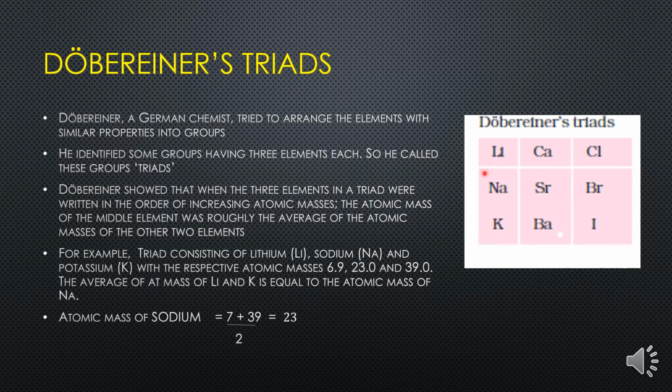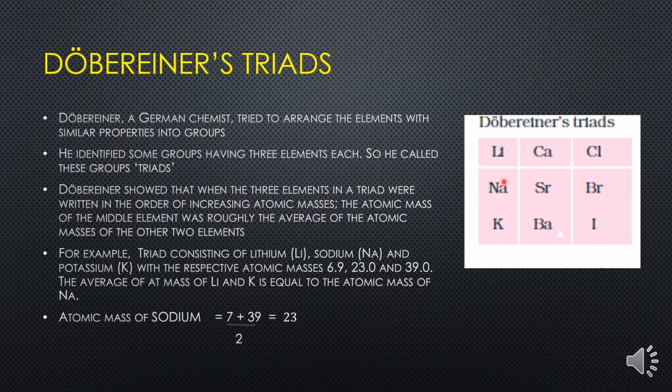And the condition is that all 3 elements present in a triad should be arranged according to their increasing atomic mass, and then the average of the first and third gives the atomic mass of the middle element.